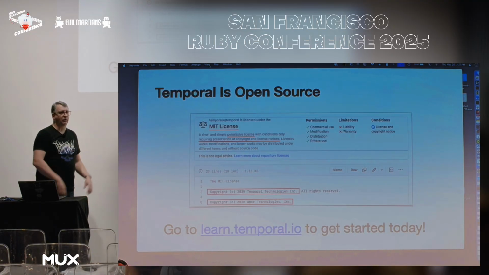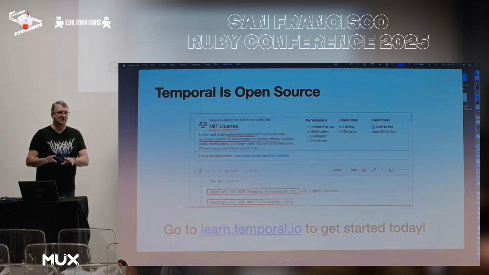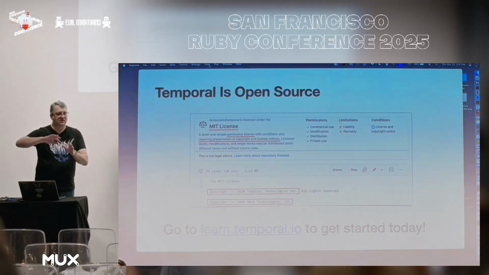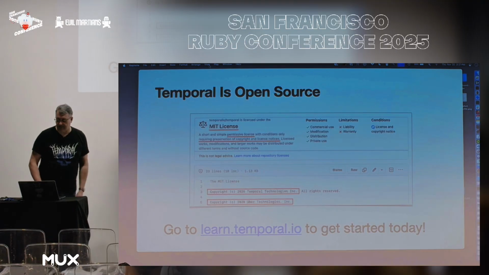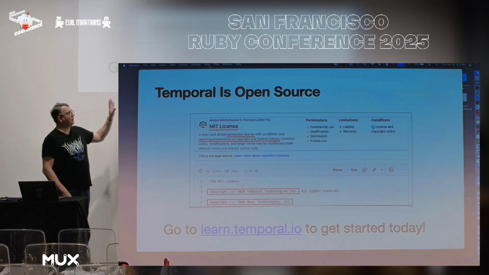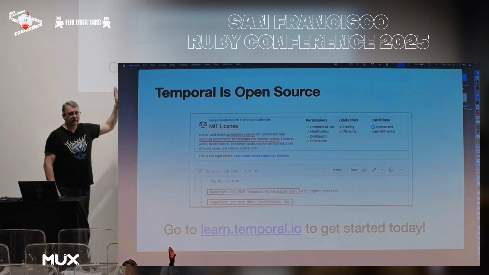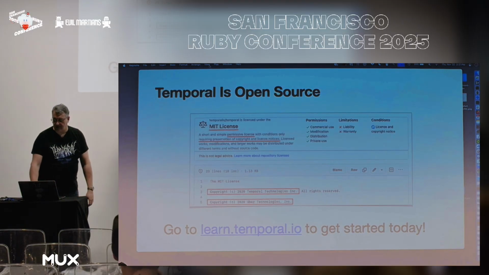You can use all the software for free. If you don't want to be a system administrator, if you want somebody else to take care of the management of the Temporal service, we offer that through Temporal Cloud. But the choice is yours. You can move from self-hosted to Temporal Cloud, but you can also move back the other way. So we've got a bunch of free resources, free training, tutorials, lots of other stuff on learn.temporal.io.